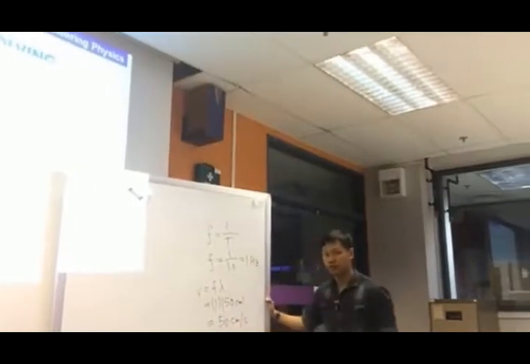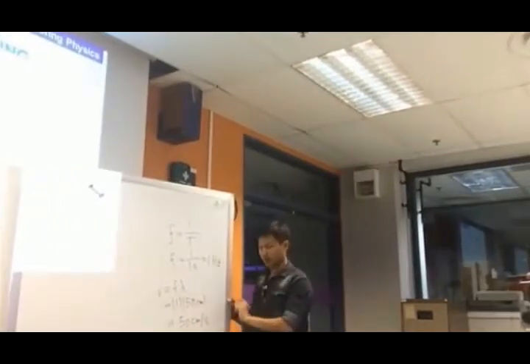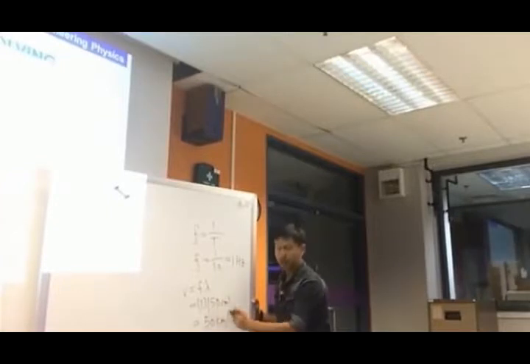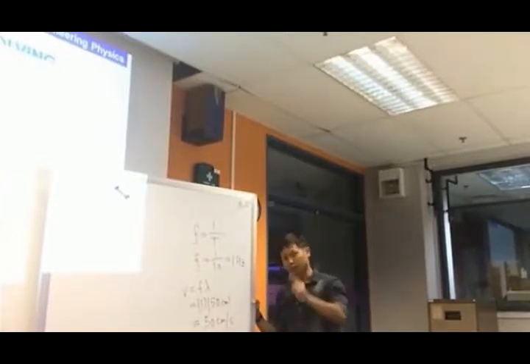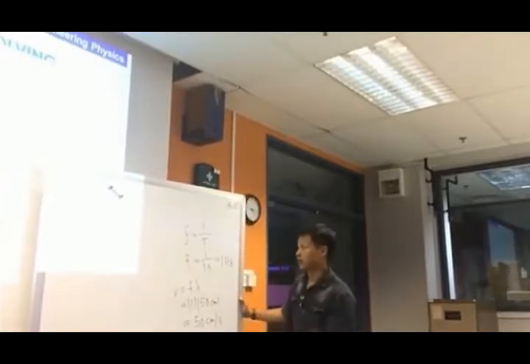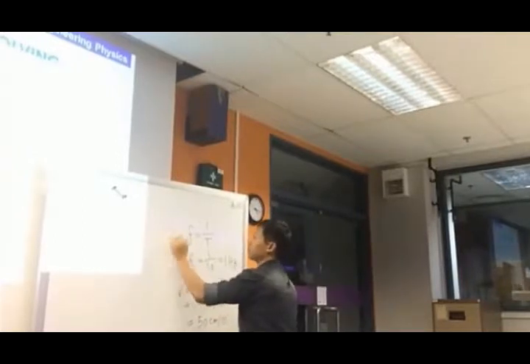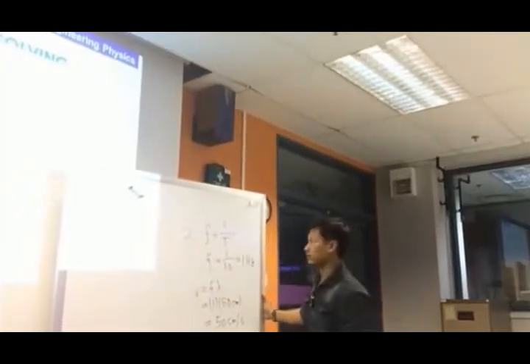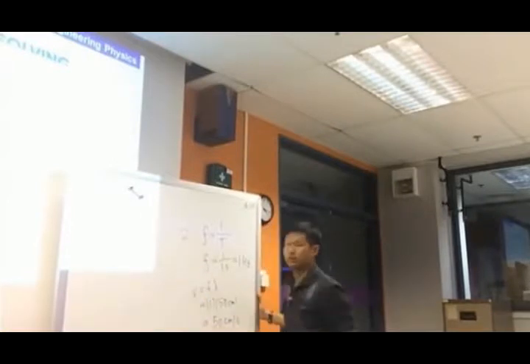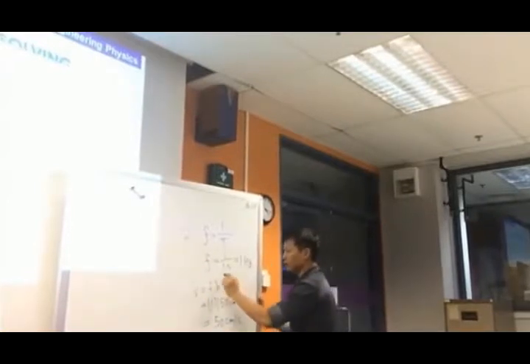Do take note of the units, because the wavelength is in cm. So please don't write meter per second. So this is part 2. Okay, the last one, part 3. How do you get 10 cm? Same thing, the most important equation again.